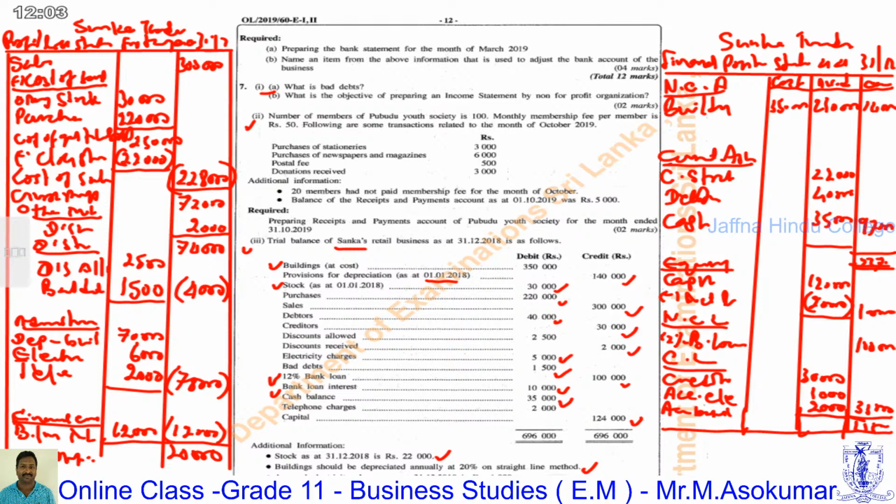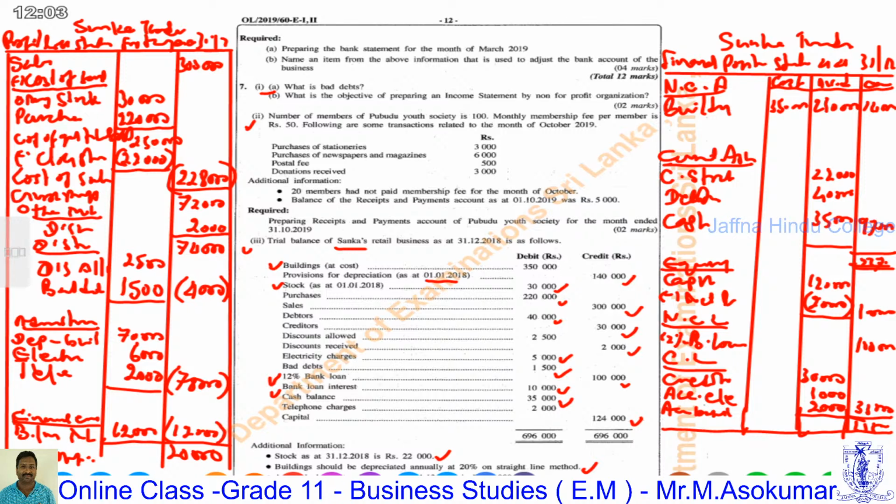Cash in hand 35,000, stock 22,000. Opening stock 30,000 plus purchases 220,000 is 250,000, minus 22,000 is 228,000, minus 300,000 gives 72,000, and 74,000 with other income.